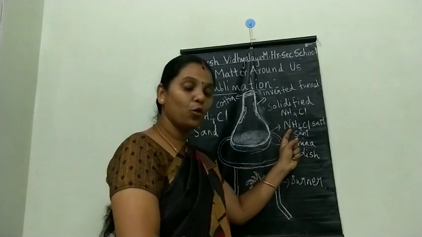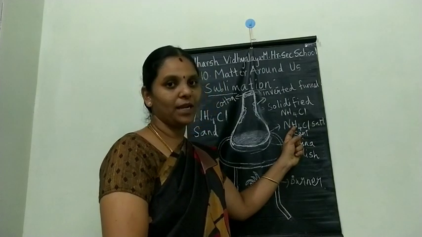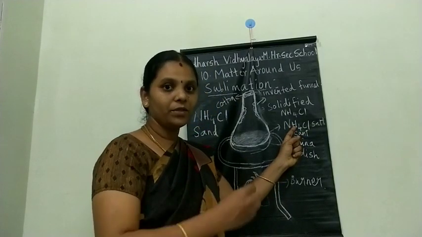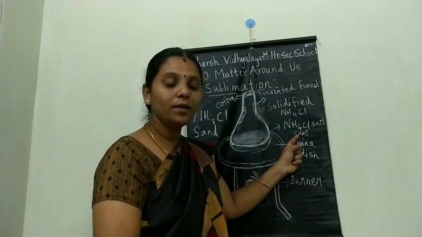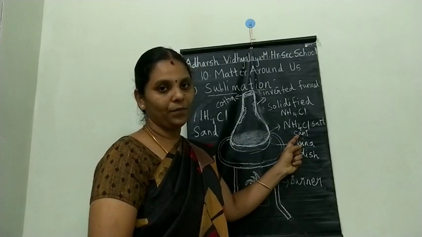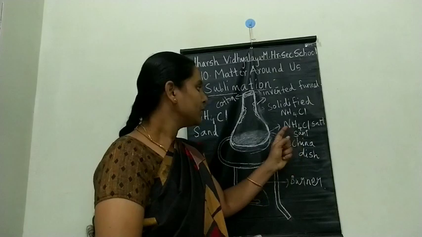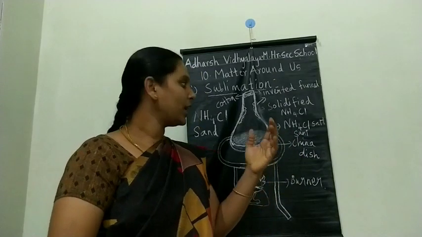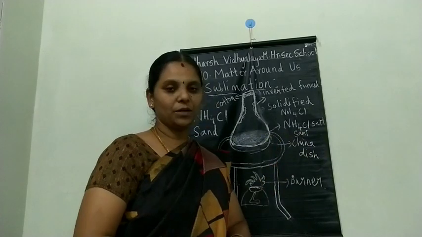Ammonium chloride is a volatile substance, it can easily go to the vapor form, whereas sand is non-volatile. It does not go to the vaporized form. So in the china dish, I take the ammonium chloride plus sand mixture.